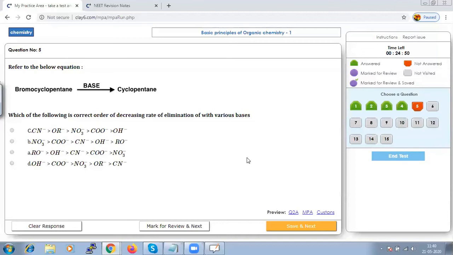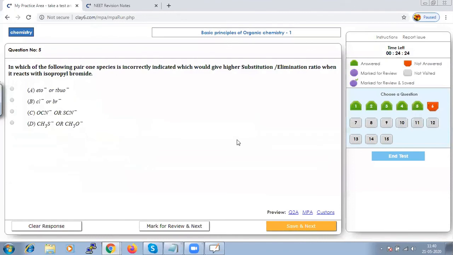If there is an increase in basicity, the rate of elimination will decrease. Hence, the order of OH will be greater than CN, COO. So this is a decreasing rate of elimination because their basicity is decreasing. Hence, we can save that and go to next.